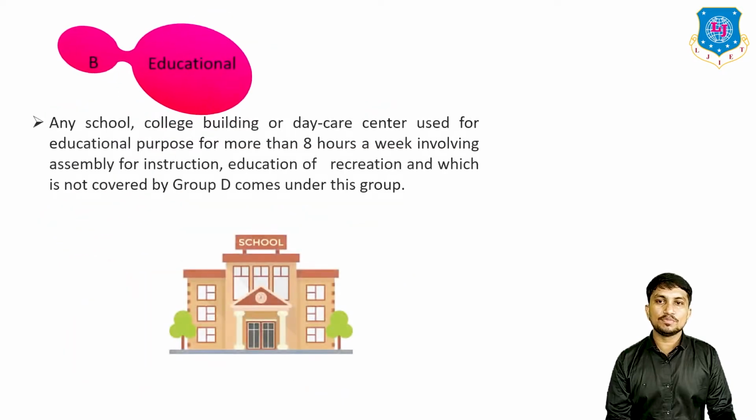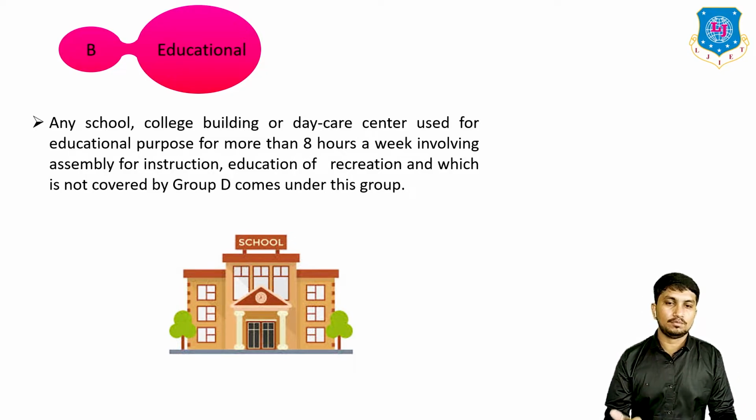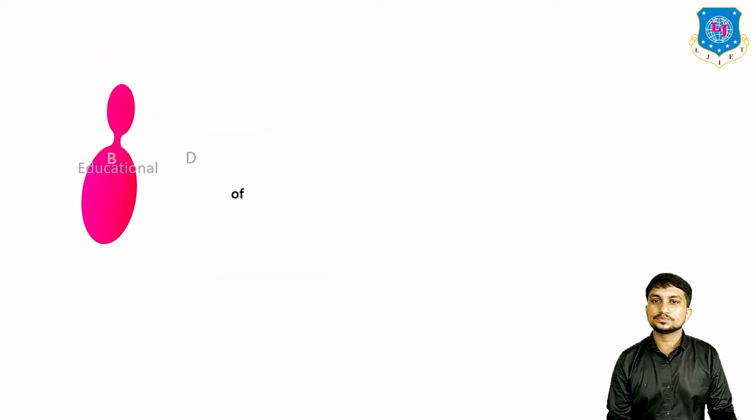Now let's see group B, which is the educational type of building. Any school, college building, or daycare center used for educational purposes for more than 8 hours a week, including or involving assembly for instruction, education or recreation, and which is not covered by Group D, which we will discuss later on, comes under this educational type of building. All schools, colleges, and daycare centers are included in this type of building.